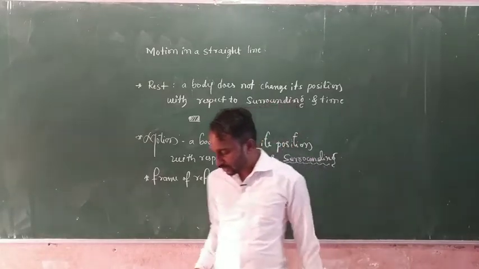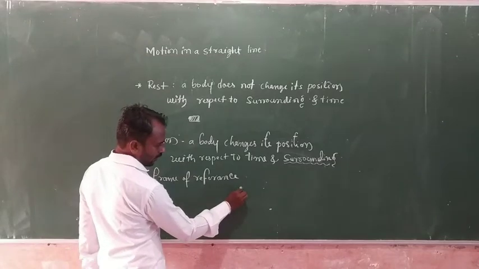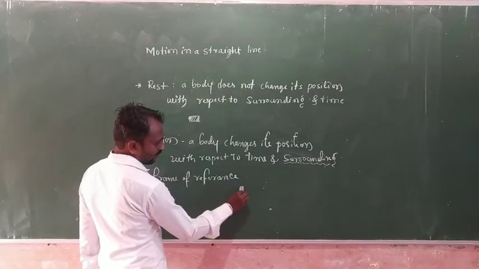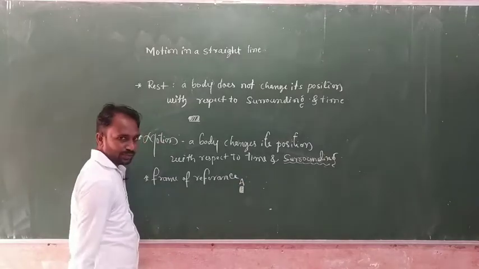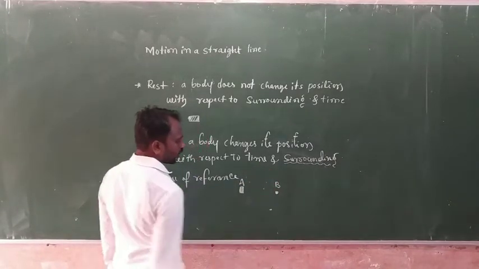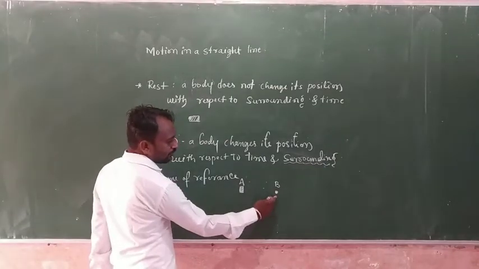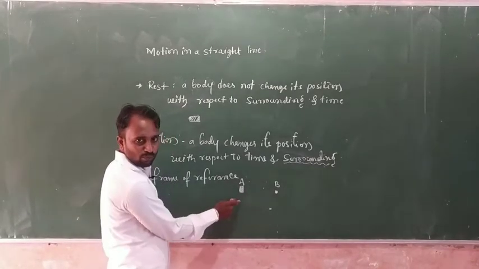For example, here we consider that this one is a reference point. A is a reference point, and B we consider the object. So here we easily measure the object's position with respect to one reference point.